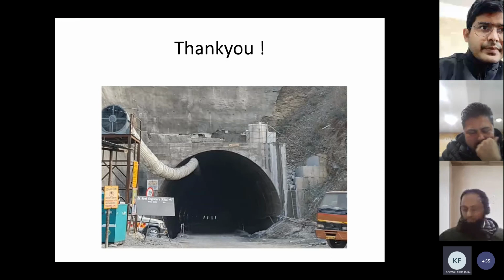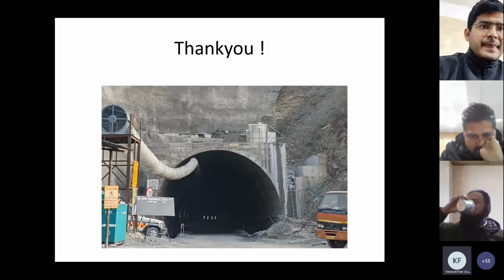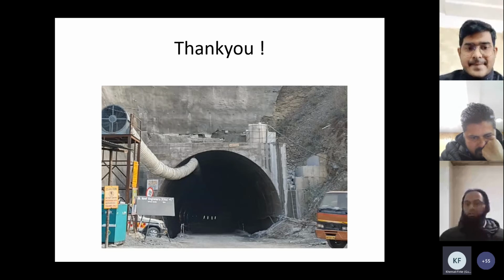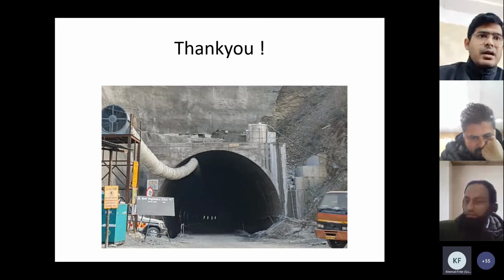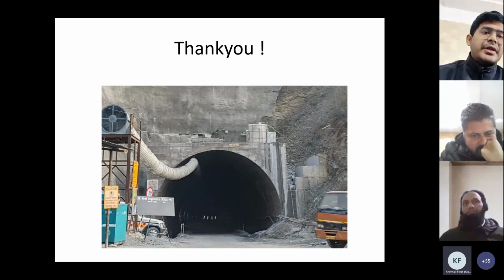Mr. Abhineet has asked that during initial lining, how much percentage shotcrete takes the load from the surrounding mass? Can you please repeat the question? I'm sorry, I just missed. During initial lining, how much percentage shotcrete takes the load from surrounding mass?